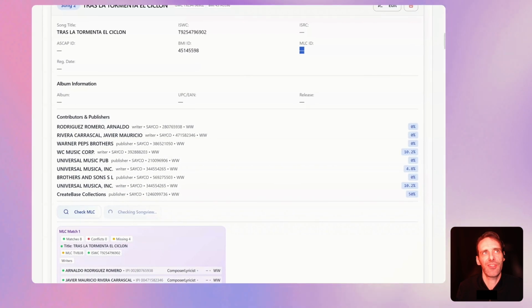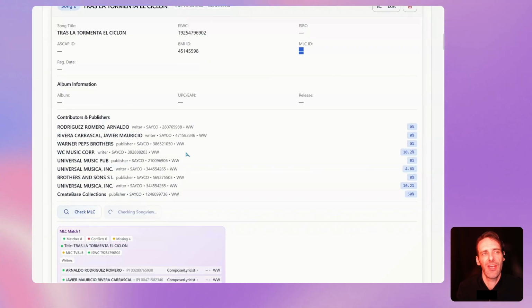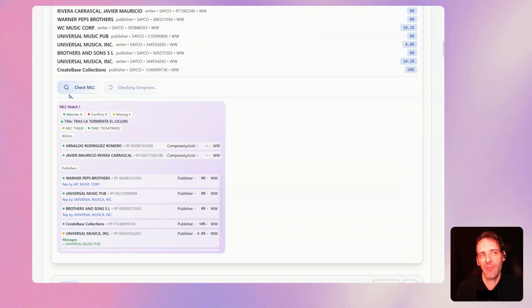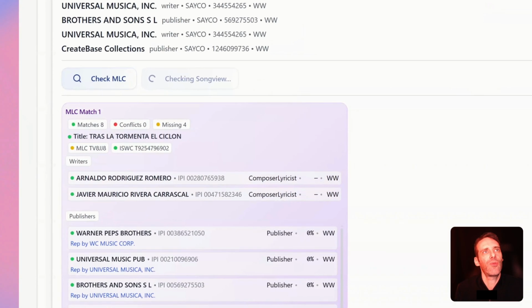I've just clicked the MLC and SongView buttons. The MLC data comes back right away because we have a downloadable copy of the entire MLC dataset. That's something that they provide to anybody who wants it. And then the SongView data we actually have to go get from the SongView website. So it takes a little bit longer for that to come back. But let's take a look at how we're doing at the MLC.